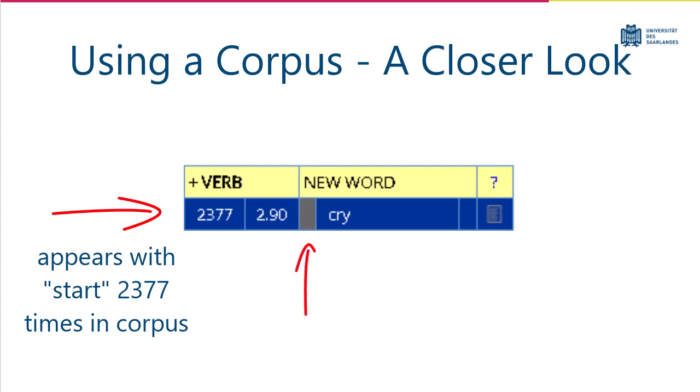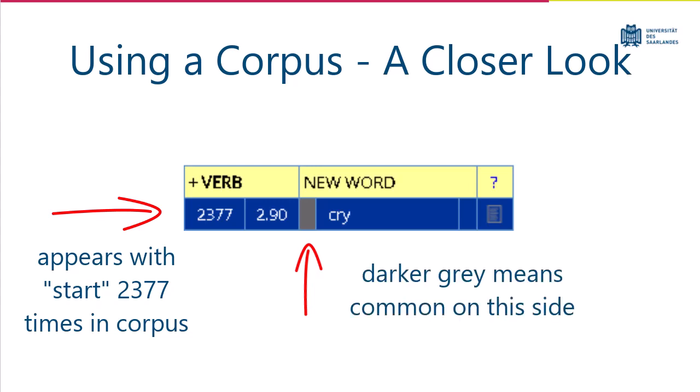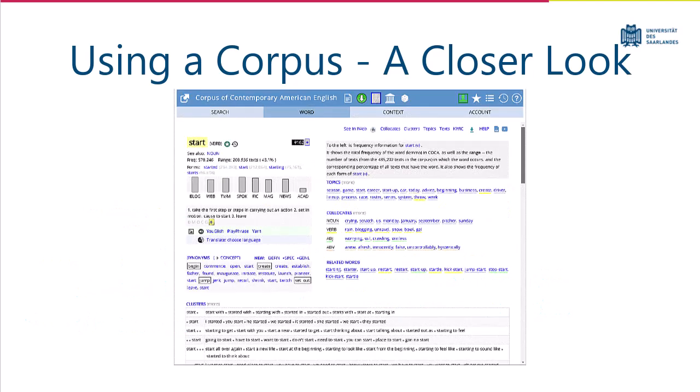The darker the boxes to the left and right of cry are shaded, the more frequently the word start appears on that side of the word. In this case, the box to the left is shaded pretty darkly. This means the word start most often comes before cry. Whew, that's a lot of info. Let's hop back to the main page for our word.